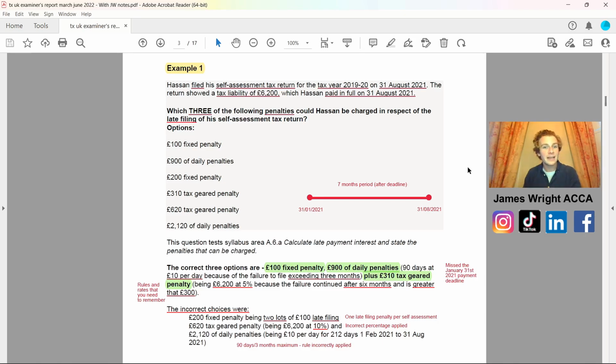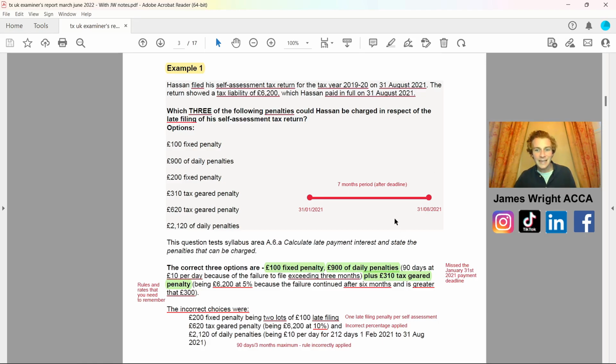But for this one, we had Hassan filed his self-assessment tax return for the 19-20 tax year on the 31st of August 2021. The return showed a tax liability of £6,200, which Hassan paid in full on the 31st of August 2021 on there. So, as you can see here, he's filed his self-assessment tax return on the 31st of August 2021, which is 7 months after the deadline.